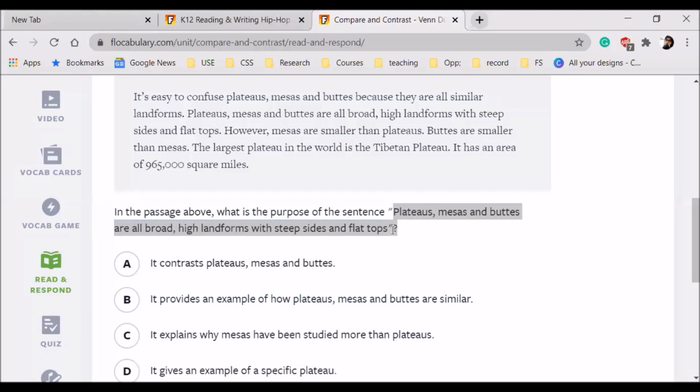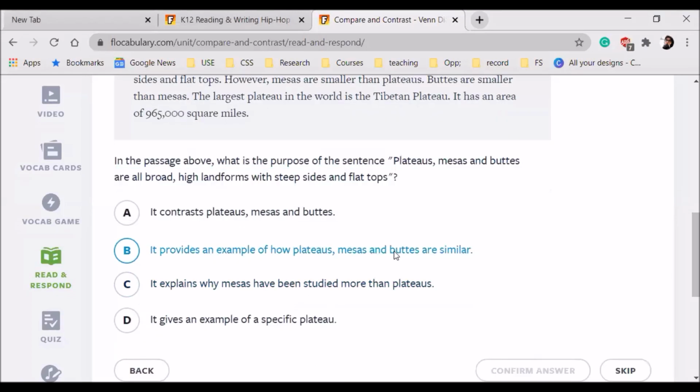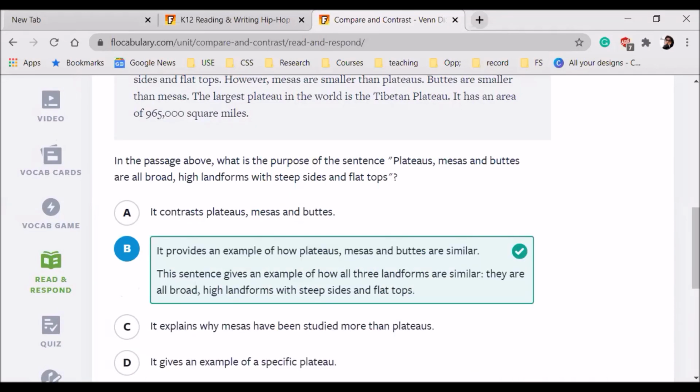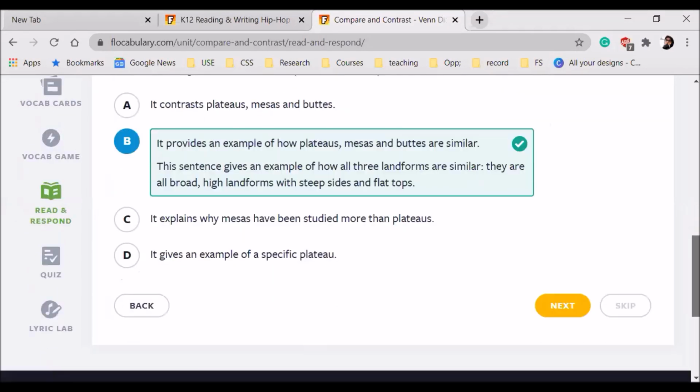So this is basically comparing the three things, the three landforms it is talking about. All three have flat tops, all three have steep sides and are high landforms. So it is comparing all three things, talking about similarities. So that's the right answer.